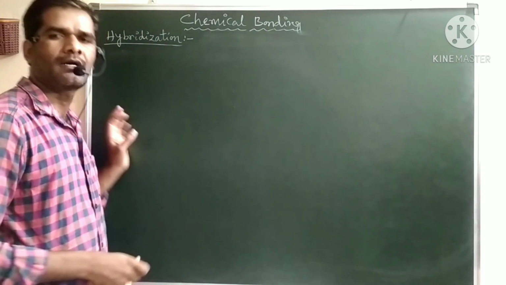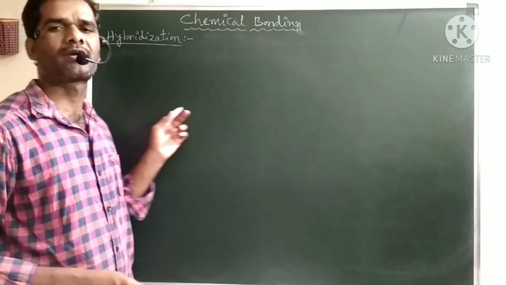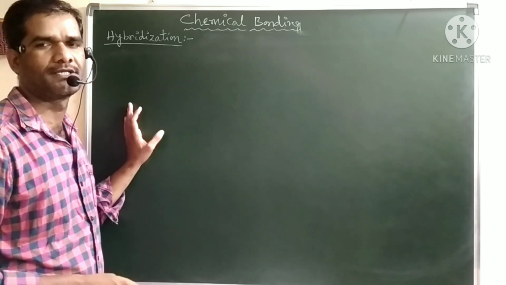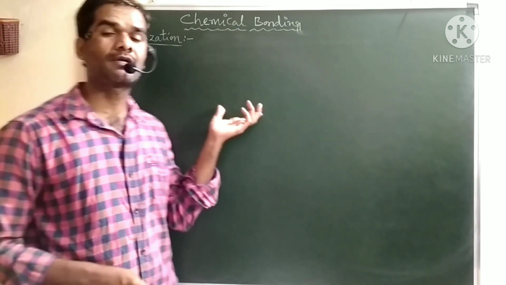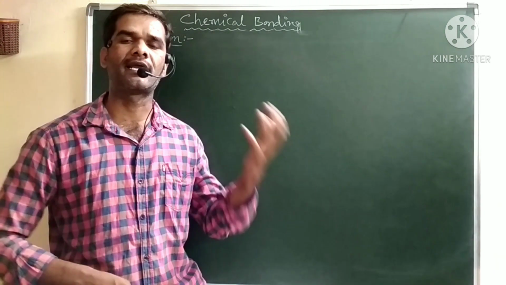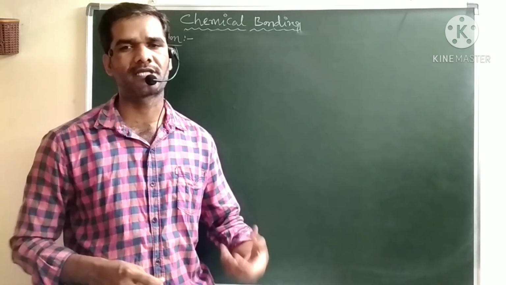Now we are getting hybrid orbitals, an equal number to the atomic orbitals involved in the hybridization. After formation of these hybrid orbitals, how are they arranged around the nucleus, means around the central atom?